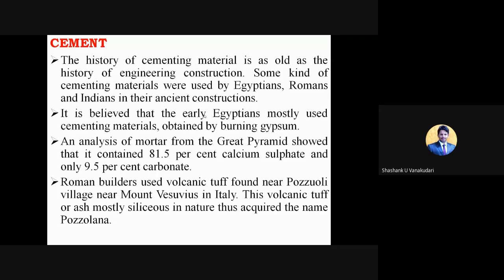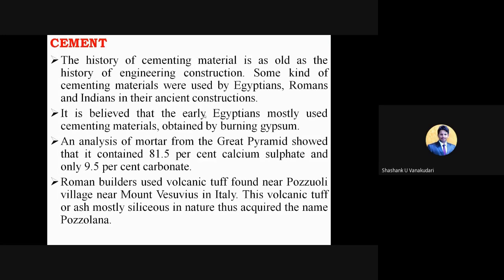So whatever I am telling, the chemicals in this, for example calcium sulfate, carbonate, and siliceous materials like silica, these are the major chemicals found in the cementitious material. These particular chemicals give certain properties to the cement.